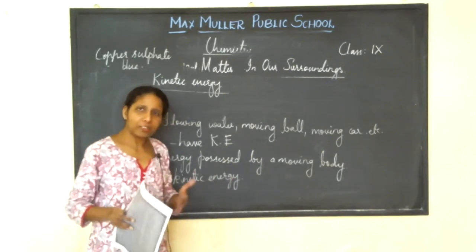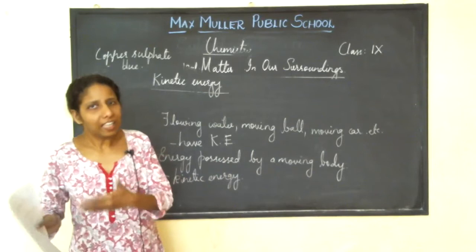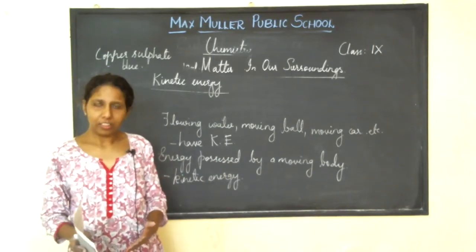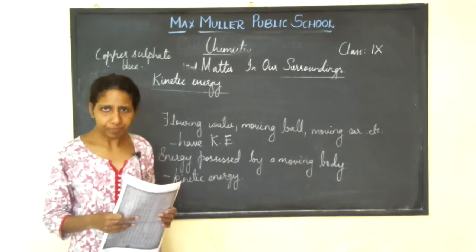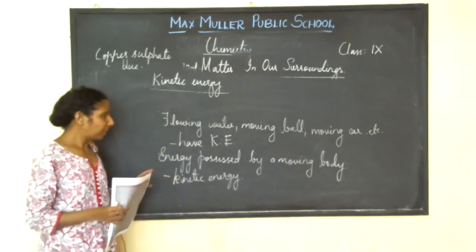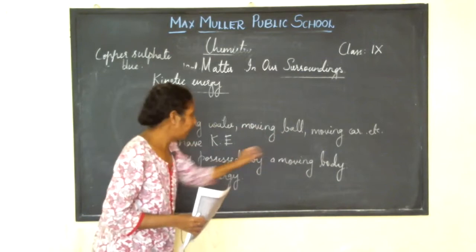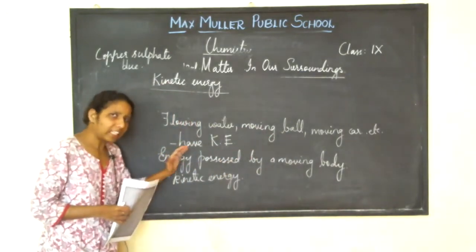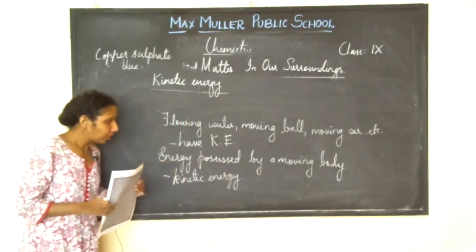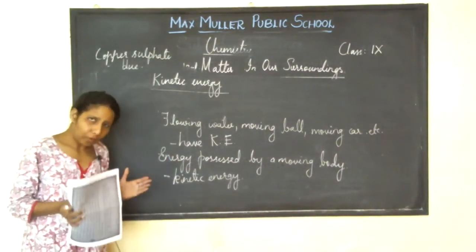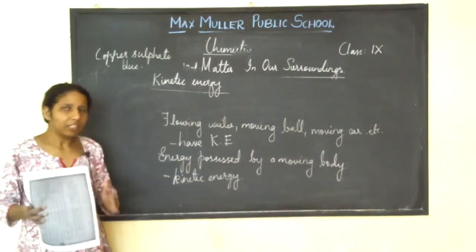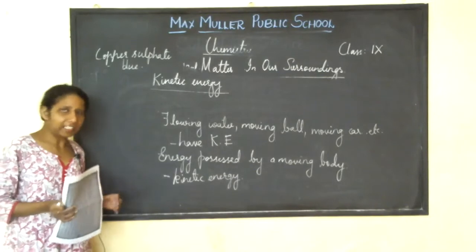Any body which is moving will have kinetic energy. Do people understand this? I hope you people are understanding. Flowing water, moving ball, moving car, etc. have kinetic energy. That means what? Any body which is moving will have kinetic energy.